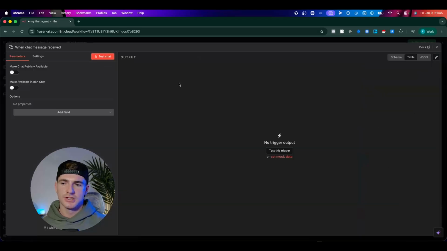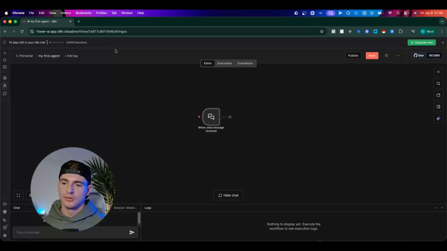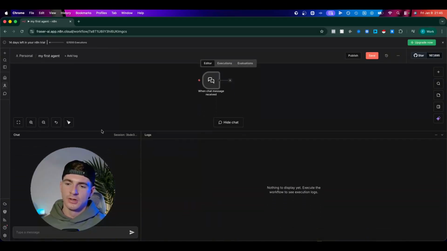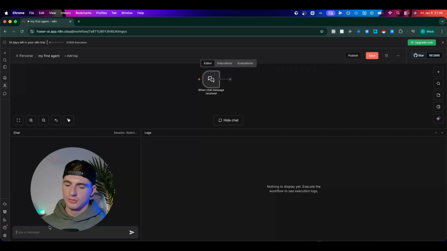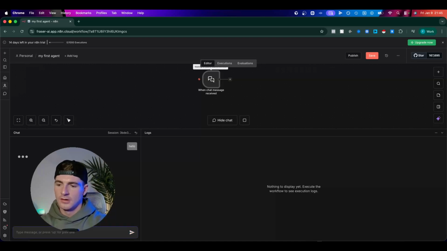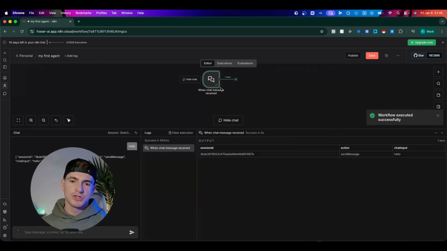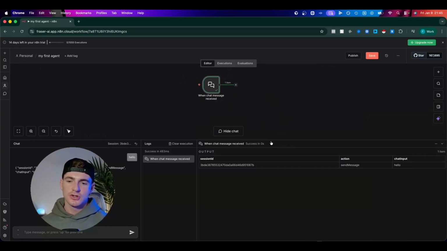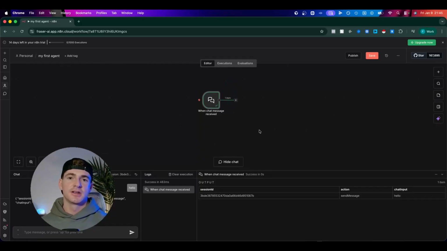So if I click on this here, you're going to see down here in the bottom left, we've now got a chat window. So I can say hello, and that is going to execute. We see it's gone green, which is a good sign, but nothing's going to happen because it isn't connected to anything yet. So that is our chat trigger. And as I said, all workflows must have a trigger. If there's no trigger, then nothing can kick the workflow into action.